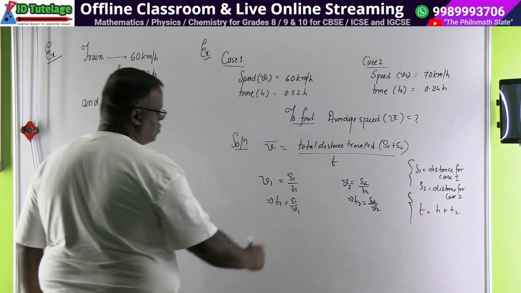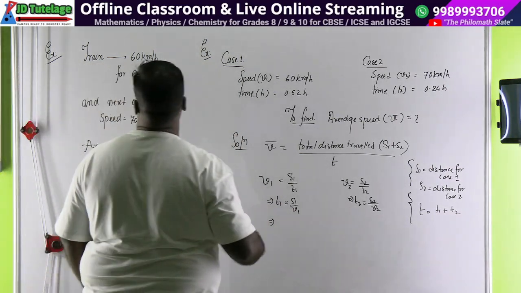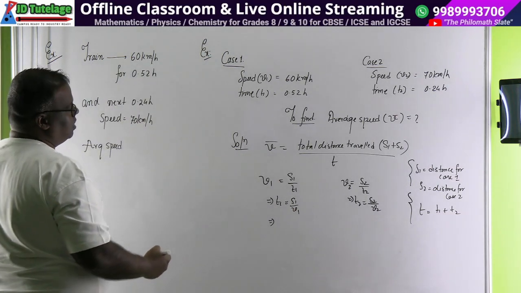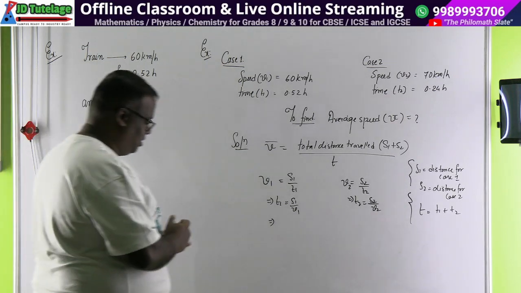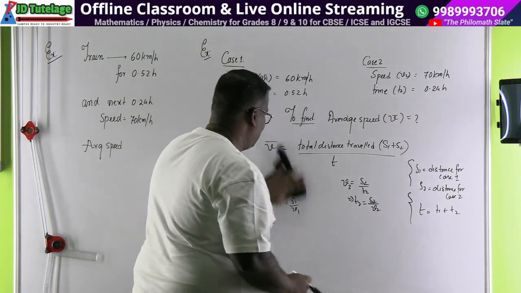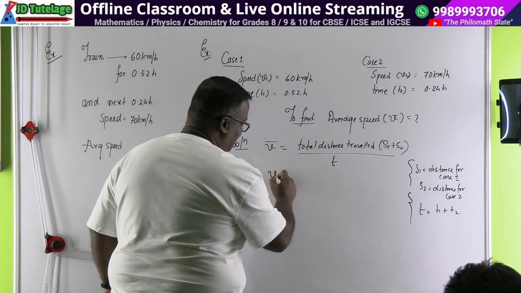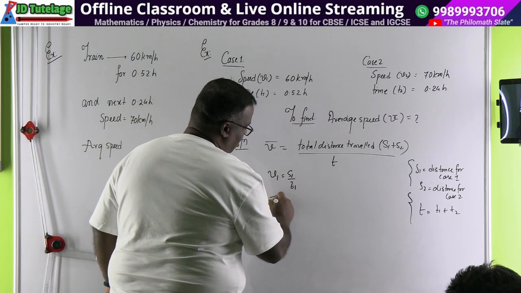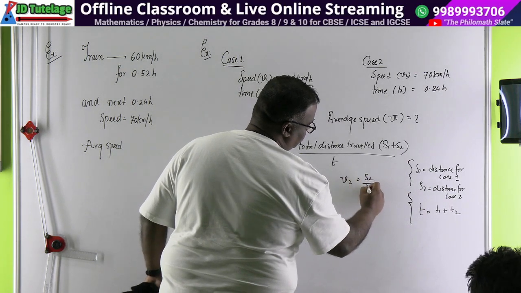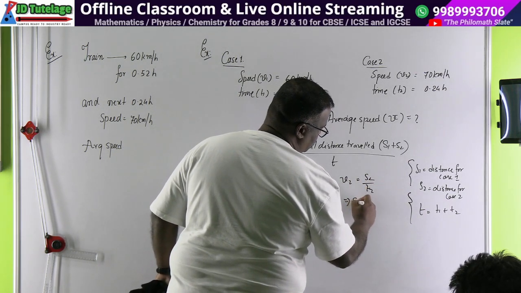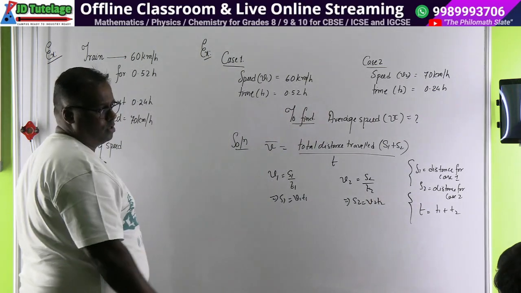Okay, let's solve this. S1 is distance 1; T1 plus T2 we know. What nonsense am I writing? S1 we have to find out. V1 is equal to S1 by T1 and S1 is equal to V1 T1, and V2 is equal to S2 by T2 and S2 is equal to V2 T2. This is your grade 6 problem. Distance equals speed into time.